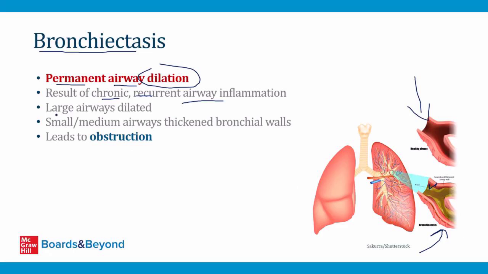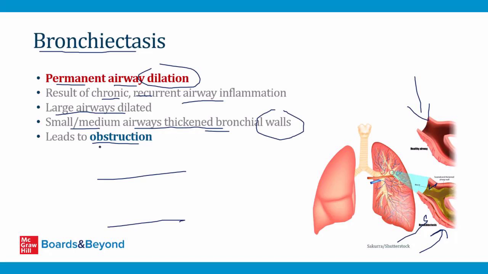In this condition, the large airways become dilated. We'll see some pictures of this in a minute. But what you need to understand is all this mucus production that you see over here can cause the bronchioles to become plugged up. It can cause their walls to become thickened, and this leads to obstruction. So this is somewhat counterintuitive. You might think that when the airways become big and dilated, there would be easier airflow and less obstruction, but that's not the case. And it's because of what happens in the small and medium-sized bronchioles. Those walls become filled with mucus and thickened, and that leads to features of obstructive lung disease.